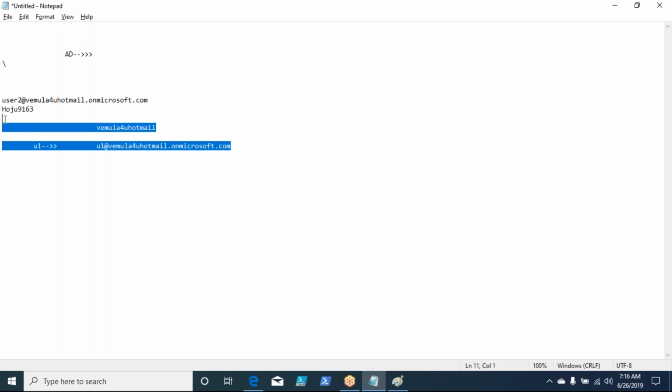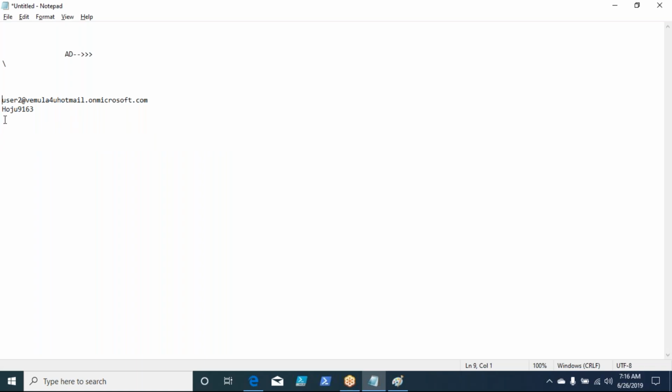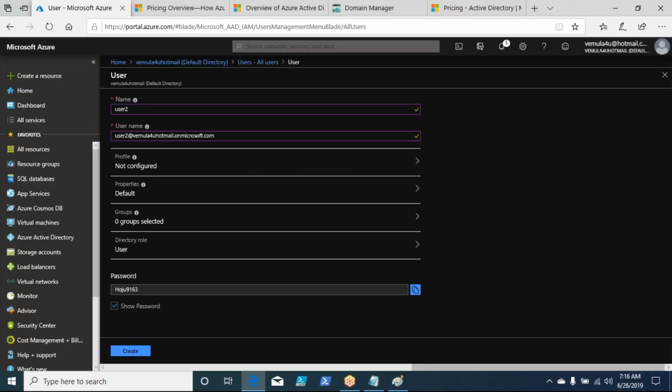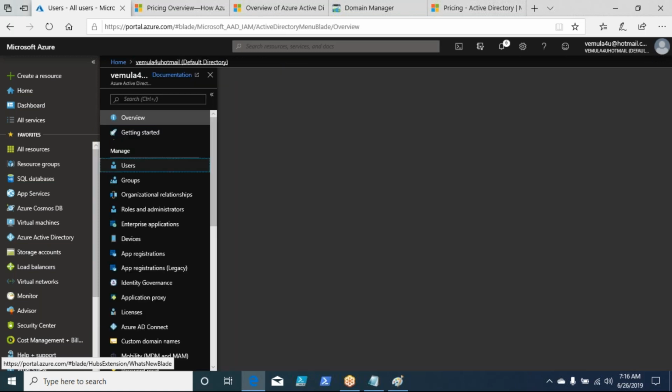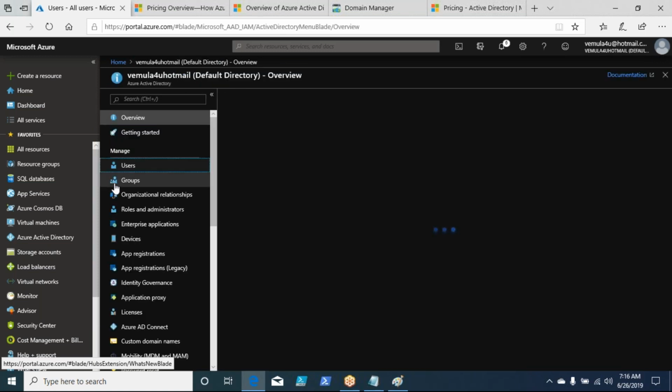Likewise, you can create n number of user IDs. You can go and create multiple user accounts like this. When you create a user ID, you need to make sure that you copy that password and provide it to the end user. Okay. Now let me go and create a group.